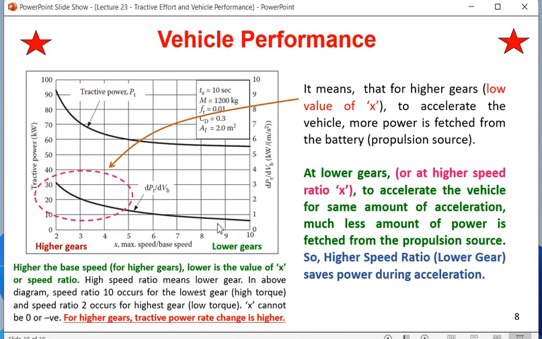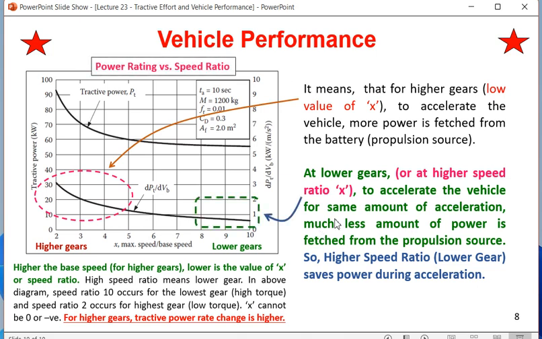So this is the crux of the third point. At lower gear, or at higher speed ratio, you are on the right side. To accelerate the vehicle for the same amount of acceleration, you can find this is the change in the acceleration. Here also, for causing this kind of change, more power is required, but whenever you are on the right side, to accelerate the vehicle for the same amount of acceleration, much less power is fetched from the propulsion source, which is nothing but the battery.